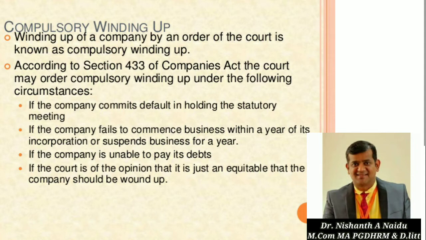Number two, if the company fails to commence business within a year of its incorporation, or suspends business for a year. If the company was incorporated one year ago but has not yet started, in such a case the company can be legally closed down.